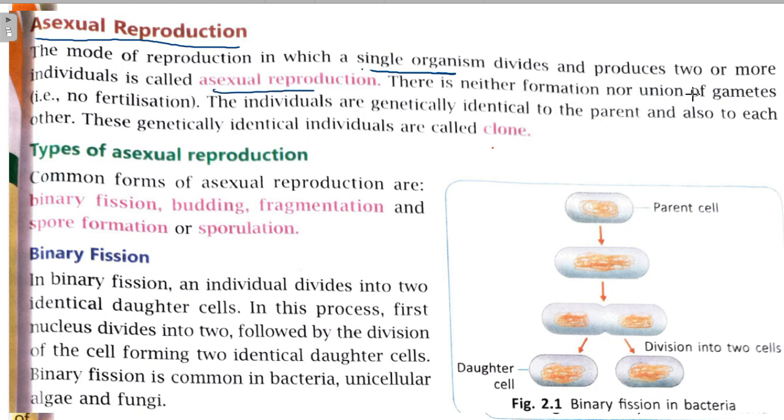There is neither formation nor union of gametes, because there is no fertilization, as male and female gametes are absent here, right? Only a single parent is present, so there is no fertilization. The individuals are generally identical to the parent. This is another characteristic: identical to the parent and also to each other, as we have read earlier. These genetically identical individuals are called clones, right?